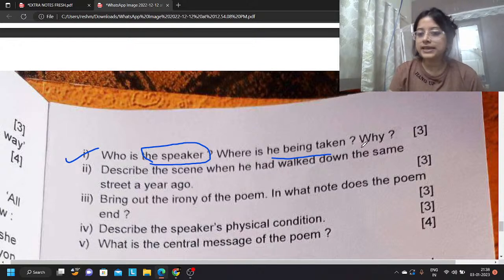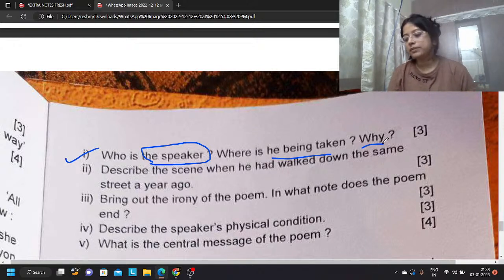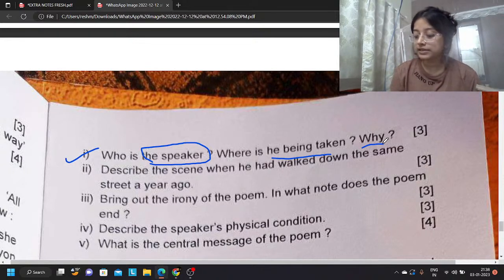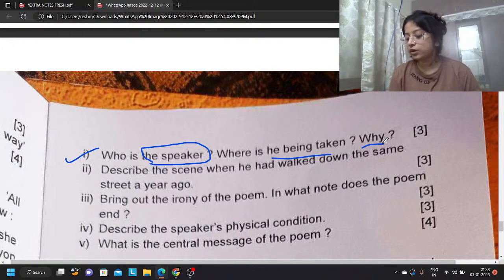Okay, why is he being taken over there? Number 1, he is being taken to the gallows to be executed over there. Acha, you have written he is being taken to the shambles gate for the execution of his misdeeds. No, he's going to be executed for his misdeeds. If you write for the execution of his misdeeds, it would mean that whatever bad deeds he has to do, he will go to the shambles gate and do them.